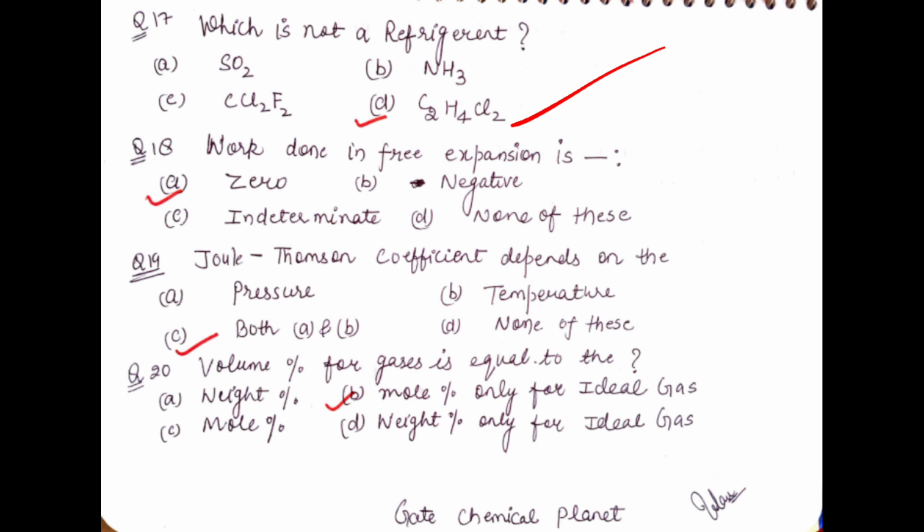Now move to the next question. The volume percentage for gases is equal to what? Weight percentage, mole percentage, mole percentage only for ideal gases, or weight percent only for ideal gases. Students, it is very important: the volume percent for gas is equal to the mole percent only for ideal gases, not the weight percent. So the correct option is B here.